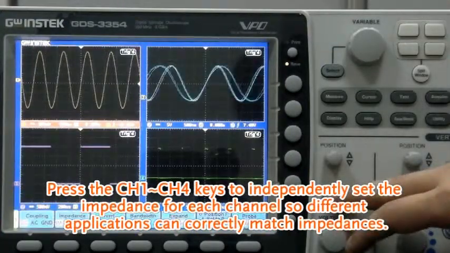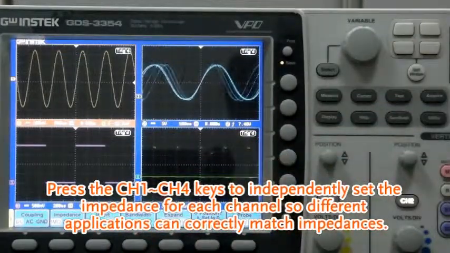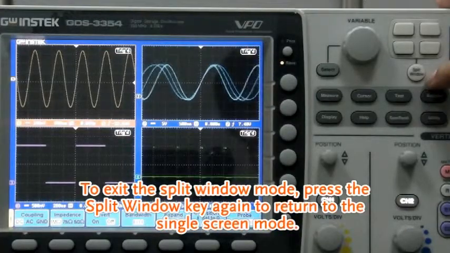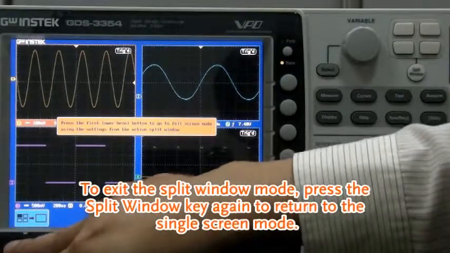Press the CH1-CH4 keys to independently set the impedance for each channel so different applications can correctly match impedances. To exit the split window mode, press the split window key again to return to the single screen mode.